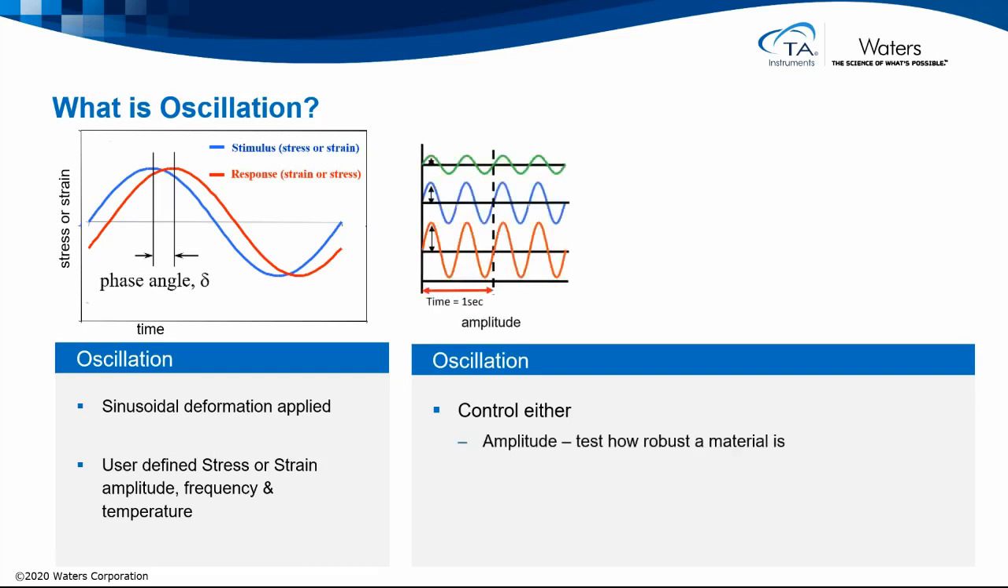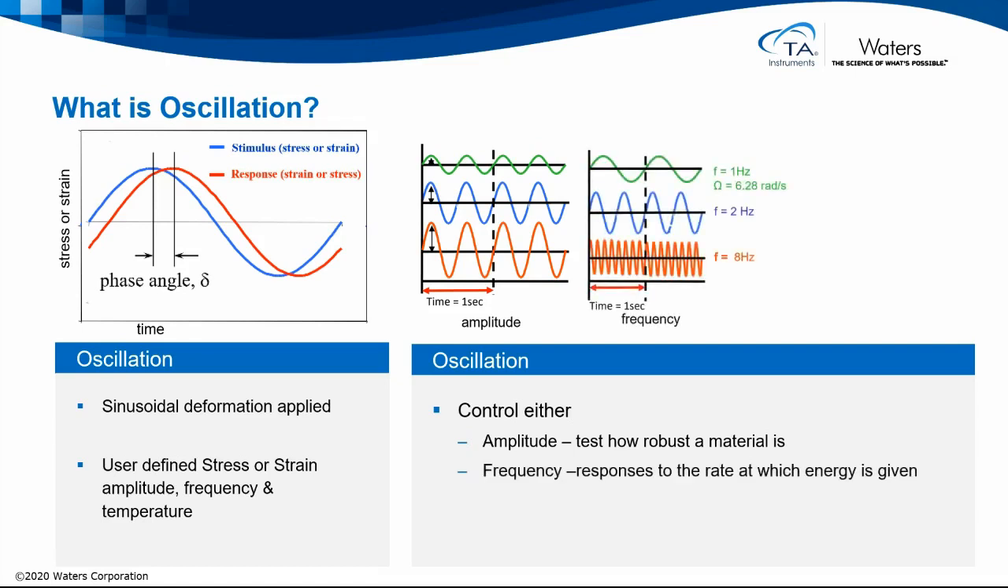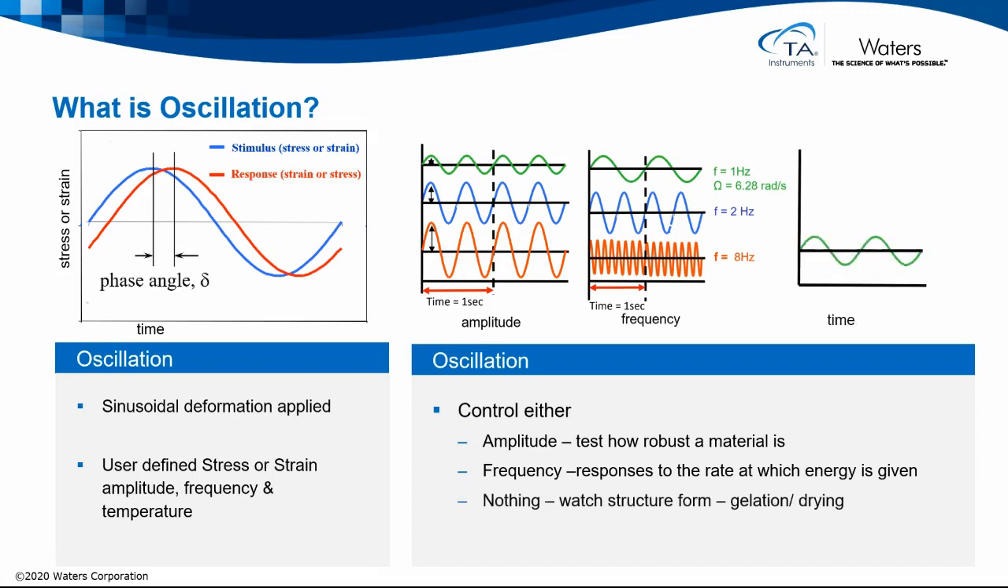So we can see how robust it is by increasing the amplitude. We can change frequency to see the time scales of processes, simulations of such things as rubbing or applying a cream or lotion. We can look at changing nothing and studying how the structure changes with time, so we can study a gelation, a reaction, processes like drying. And if we change temperature, we can start to simulate cures, or we can look at transitions like Tg and melt.